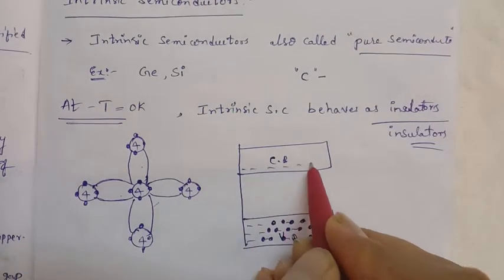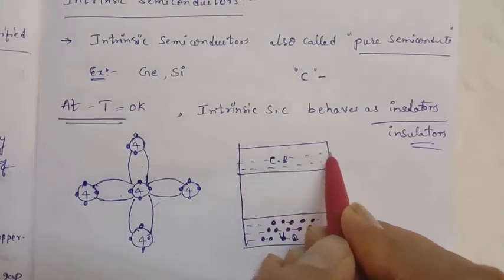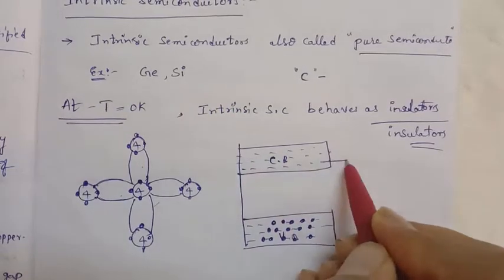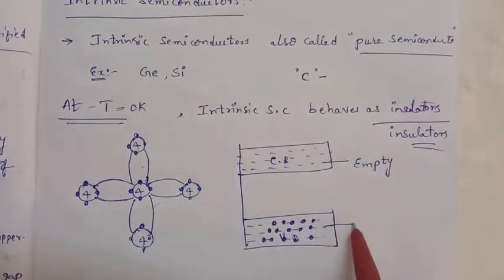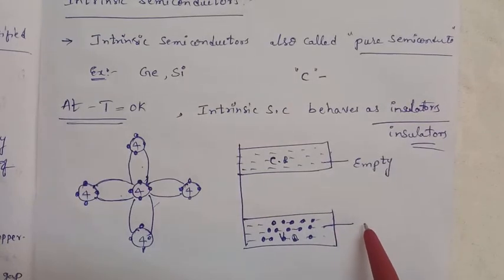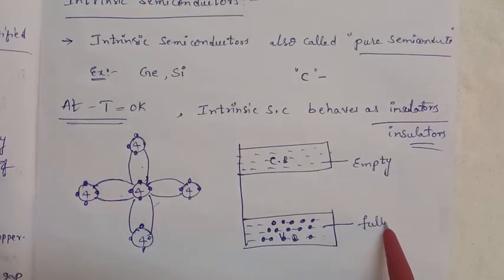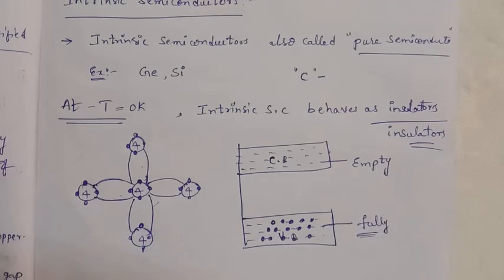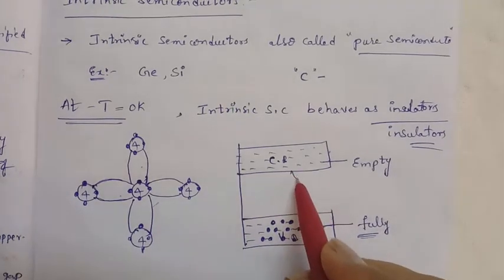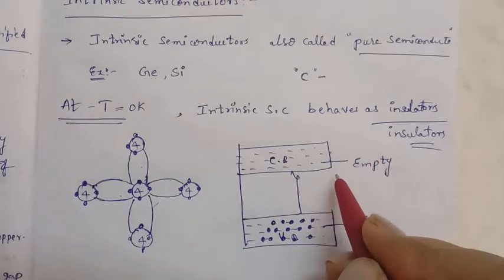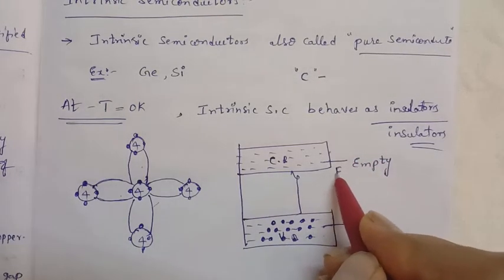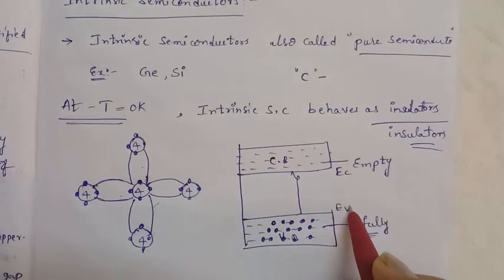So the valency band is completely filled with electrons, and the conduction band is completely empty. Here the energy gap is the gap from the bottom of the conduction band to the top of the valency band.